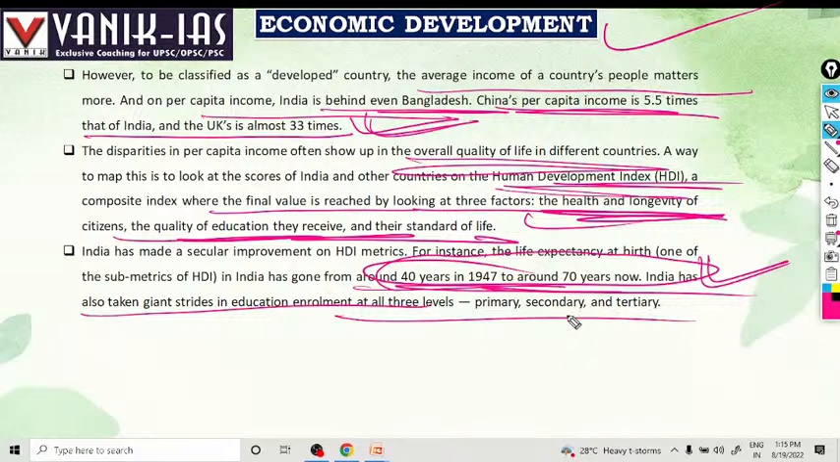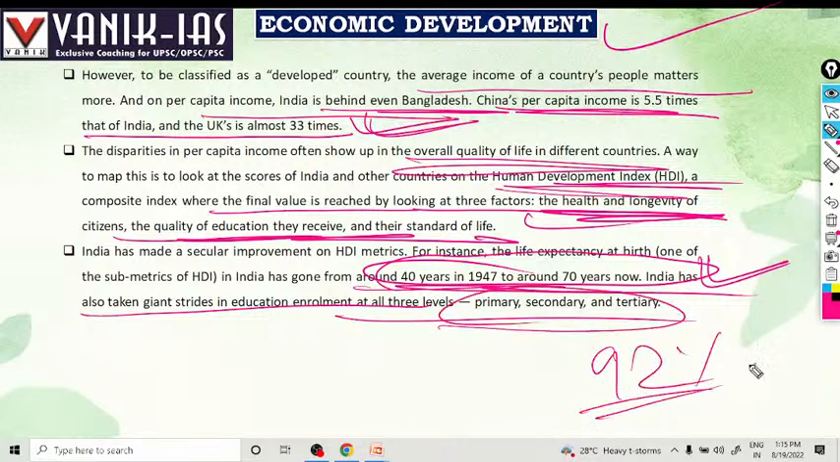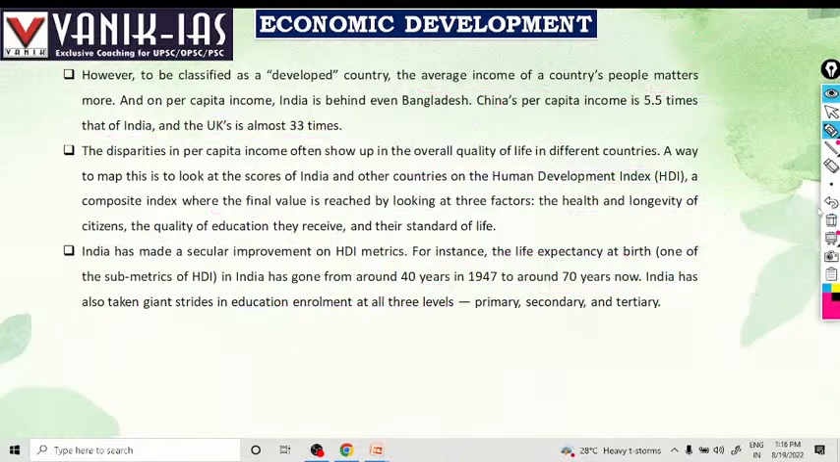We have also taken giant strides in education enrollment at the primary, secondary, and tertiary levels. More than 95% of students are getting enrollment, right? We also have a demographic dividend. Sorry, 60% of the population is below the age of 35 years, so it's a huge demographic dividend that can be used.